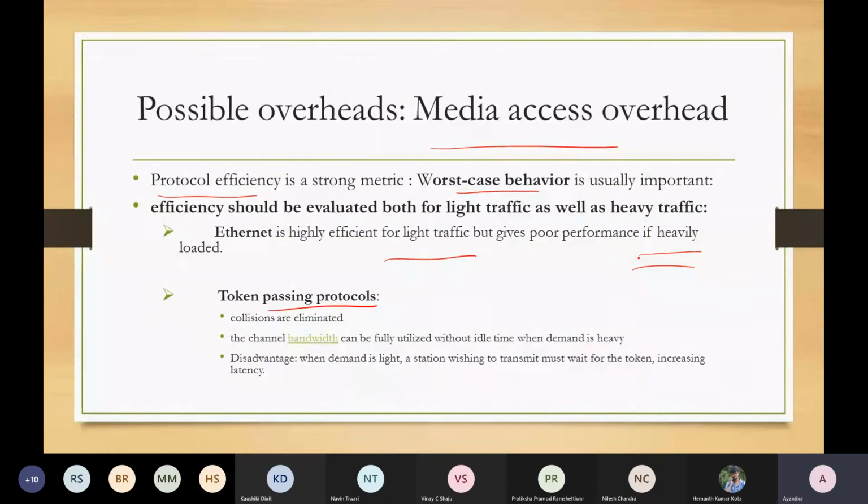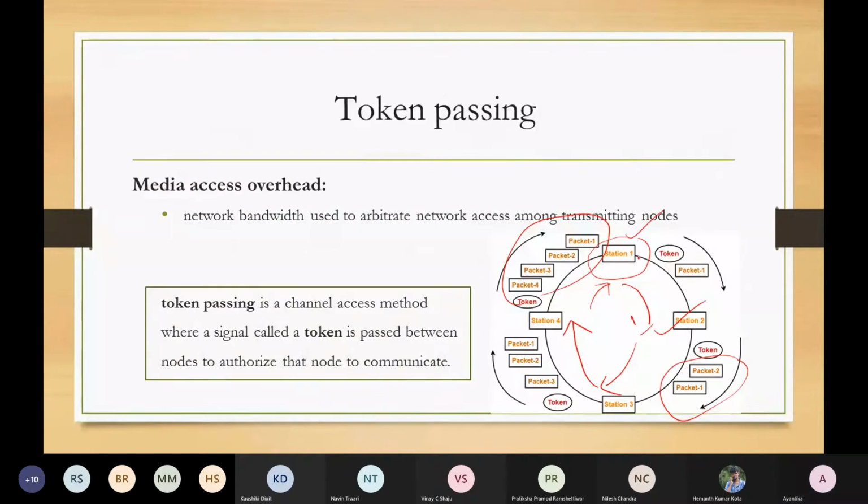In case of light demand, of course, that increases the unnecessary latency that may be added to some legitimate stations for their packet transfer. So these are the two major directions of how we can handle packet transfer in a shared medium from multiple sources.